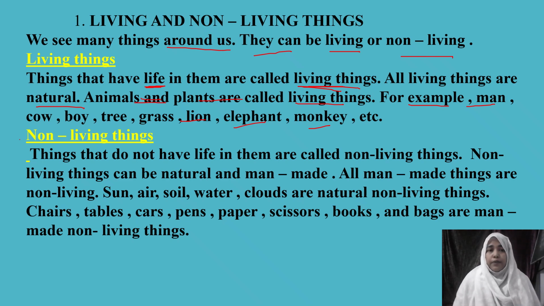What about non-living things? Non-living things means they are not living. If they are not living, what do they not have? They do not have life in them. Things which do not have life in them are called non-living things. Can we categorize these non-living things into two types further? If you look around yourself, you can see sun, air, soil, water, clouds, or you can see car, paper, scissors. So we can categorize them into two types.